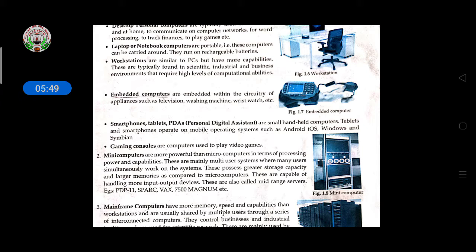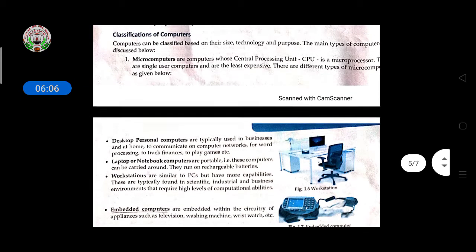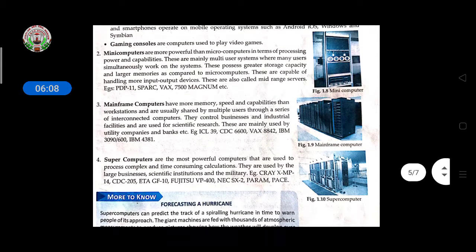Tablets and smartphones operate on mobile operating systems such as Android, iOS, Windows, and Symbian. Then gaming consoles are used to play video games. So these are the different microcomputer types.